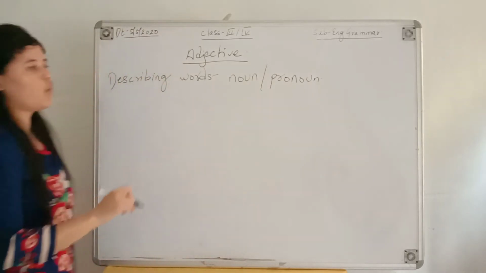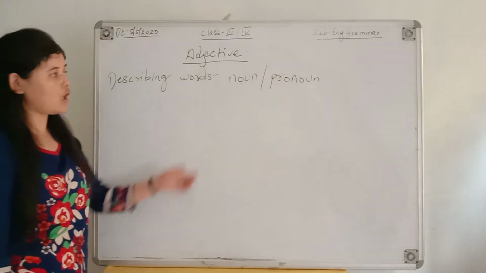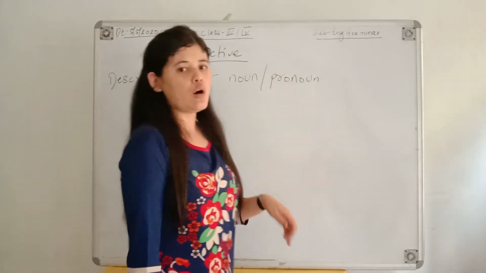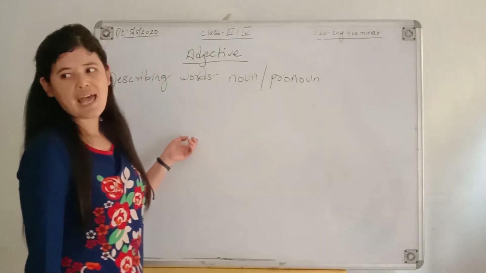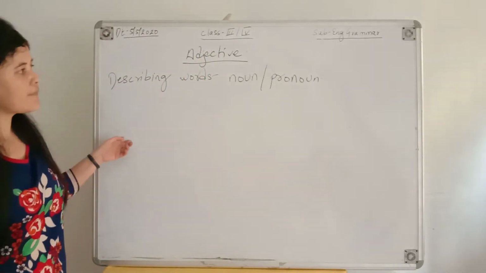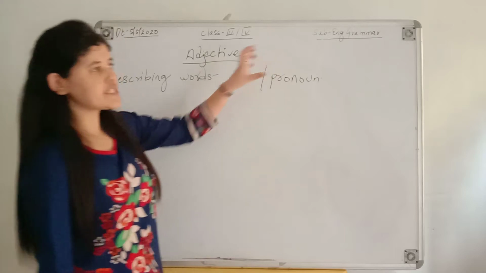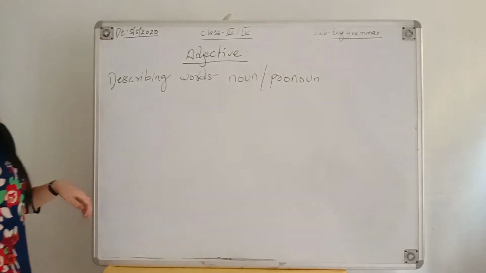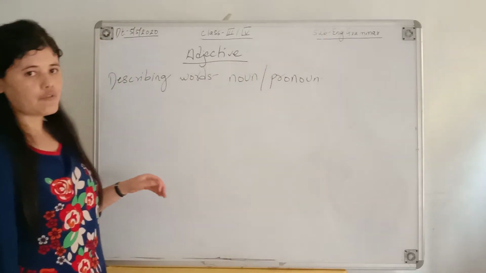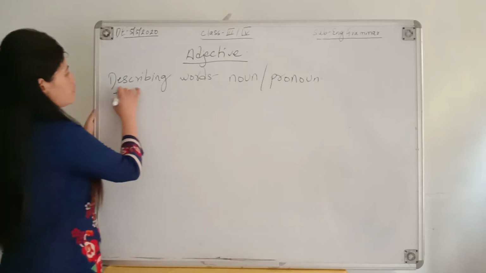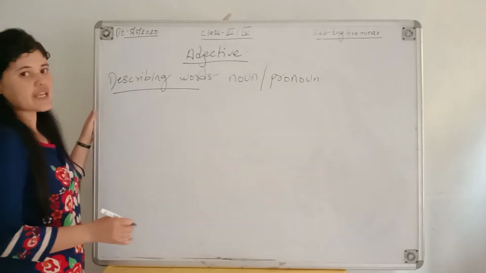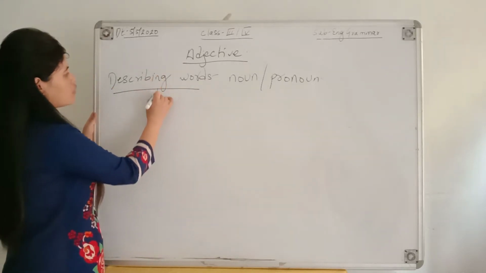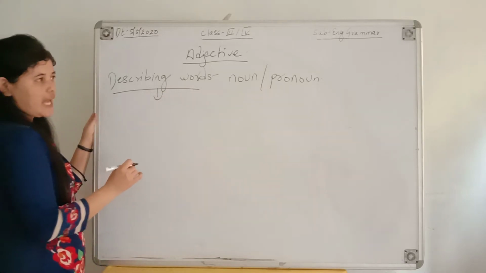So we all know what is noun and pronoun. Noun, it is the name of a person, place, animal or thing, and pronoun, it is a word that is used in place of a noun. And if you want to know more about adjective, we can go through this example.